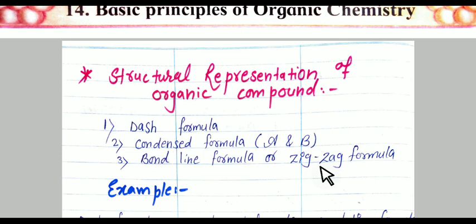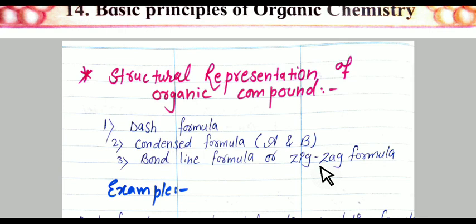Means whenever carbon and hydrogen atoms are bonded with each other, this bonding is known as a covalent bond. For example, in the structure of methane, the carbon atom is attached to 4 hydrogen atoms, means in the methane molecule 4 covalent bonds are formed.